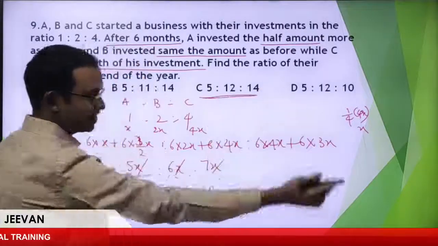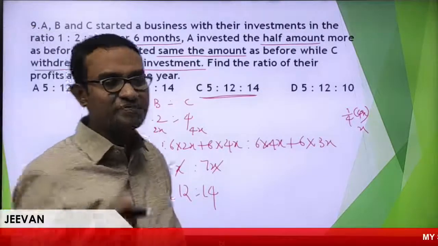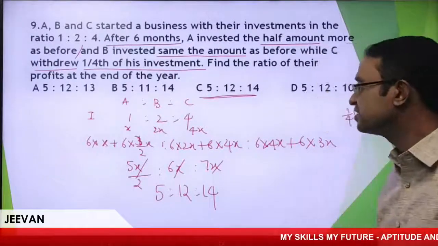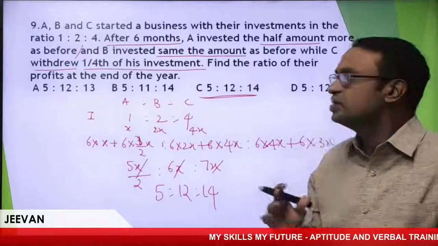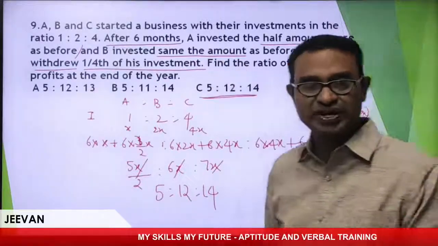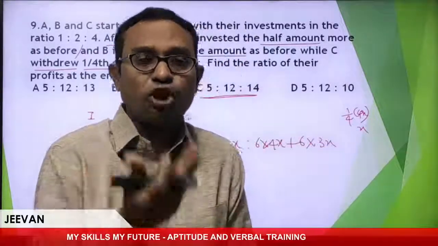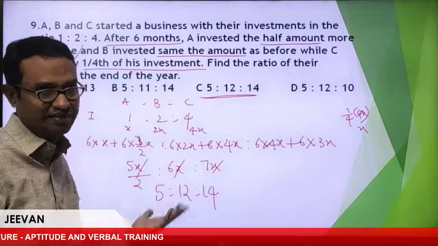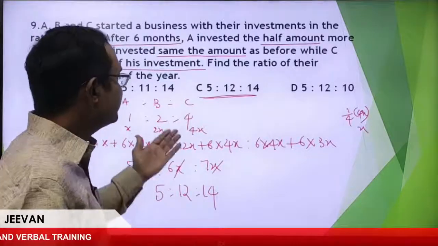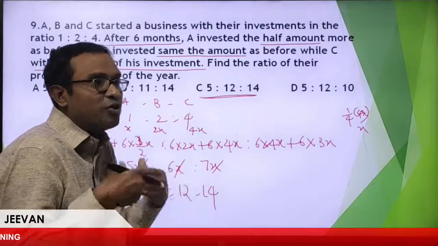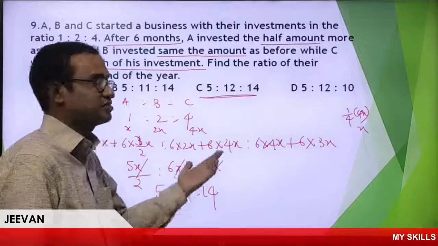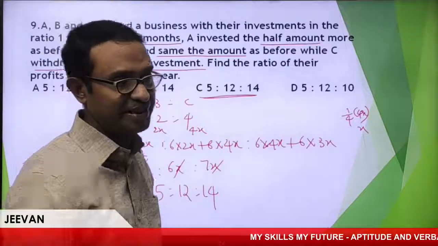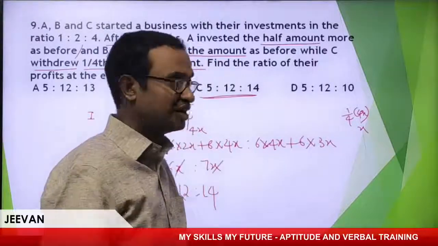Super. Your answer is clear. So it must be very clear what you want to do according to the condition. What is A doing? A is investing half more. Initially X is there. If you add more, it will become 1.5, that is 3/2 for next 6 months. Initially B was 2X. Now same amount invested, 2X plus 2X will become 4X. Don't get confused. I hope everyone is clear. Yes, Kabir is good. Yeah, Maharani, Amma. Let me continue with the next one.